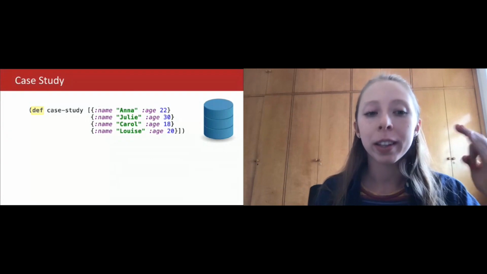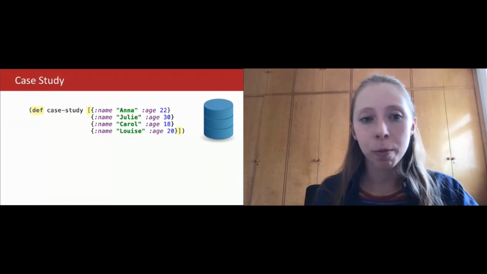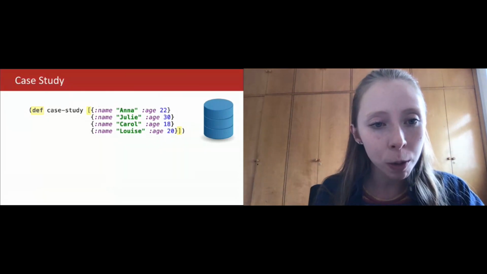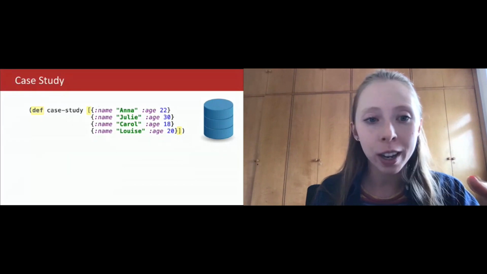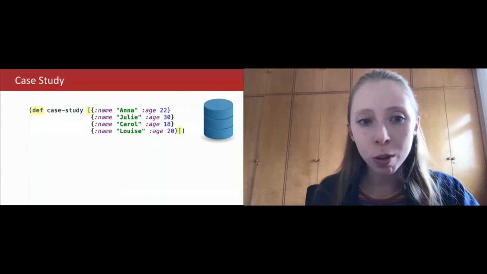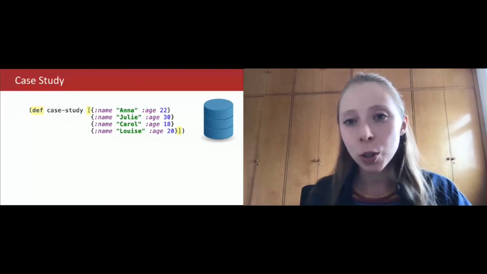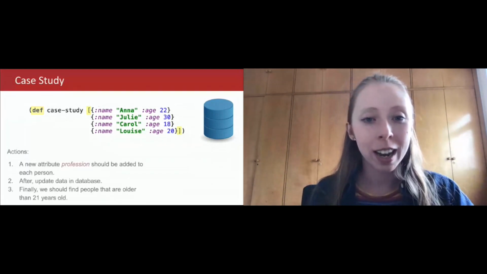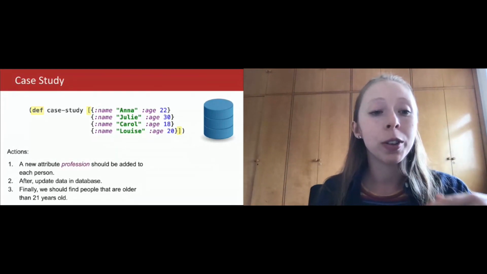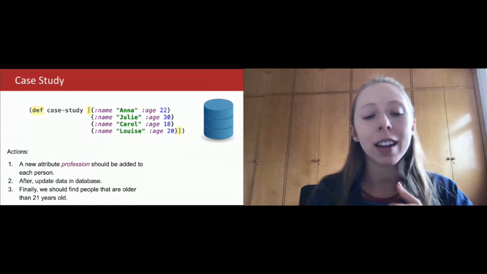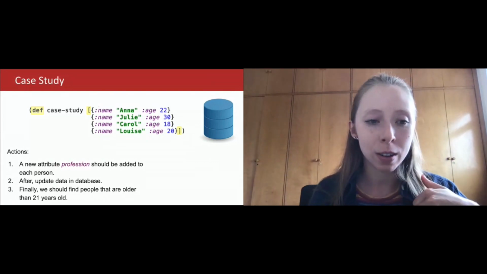Def, the name of my variable, which is case stud, and my array of people. Here we can see that each person has a name, which is a symbol with a string value, and an age, which is also a symbol with a number value. Let's imagine that this is all stored in a database, and we want to do some stuff with this array. The first thing we want to do is add a new attribute, profession, to each element of this list of people.